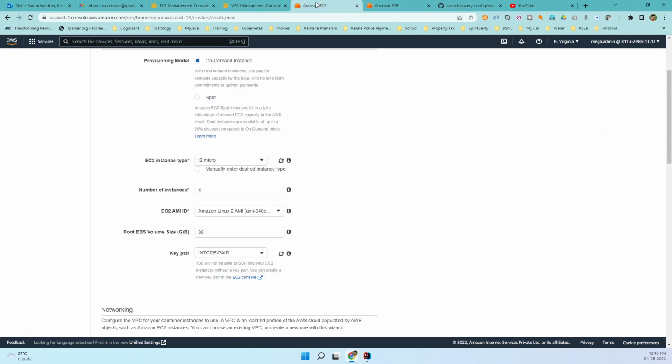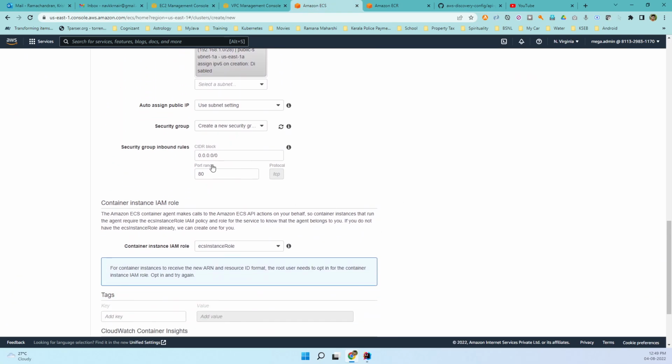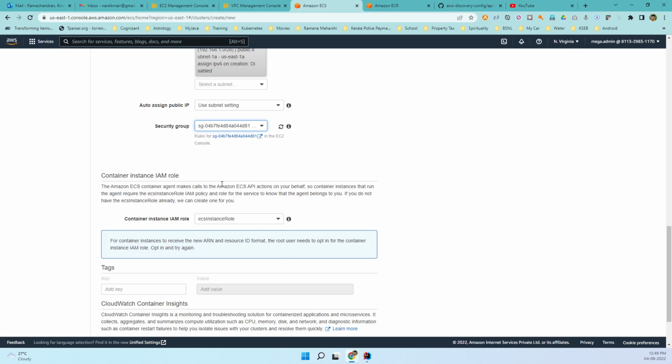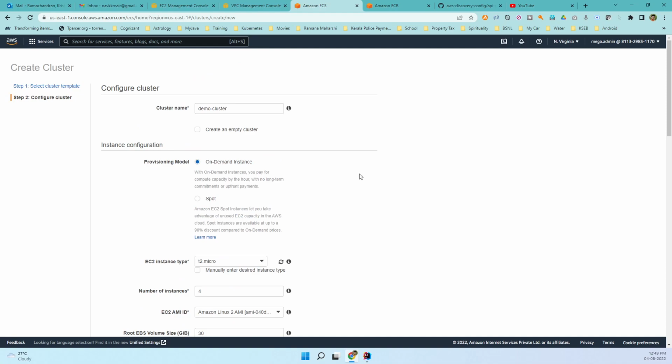And then, because we are creating the cluster, here let us use that particular VPC, and instead of creating a new security group, I'm going to use the ECS SG that we have created just now. That's all for the creation of the cluster.